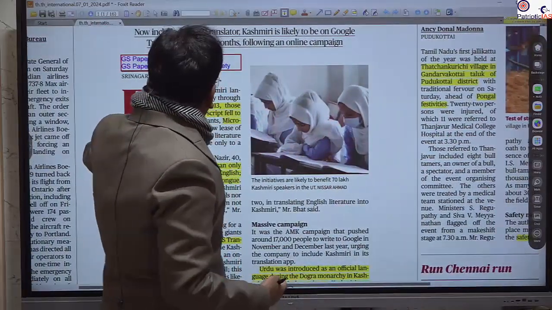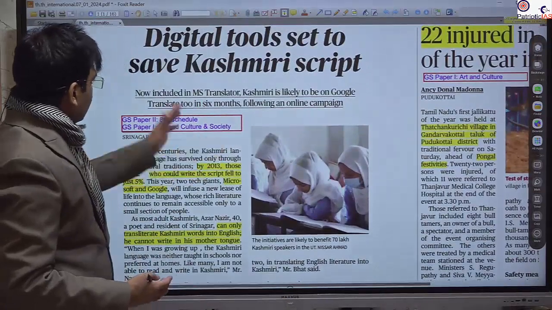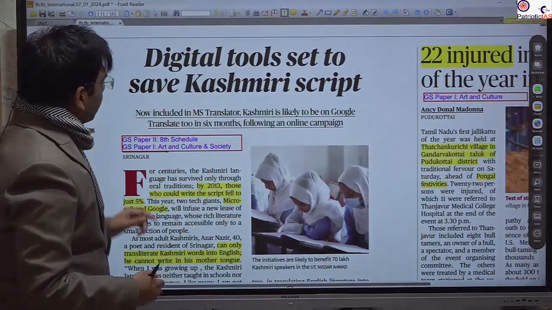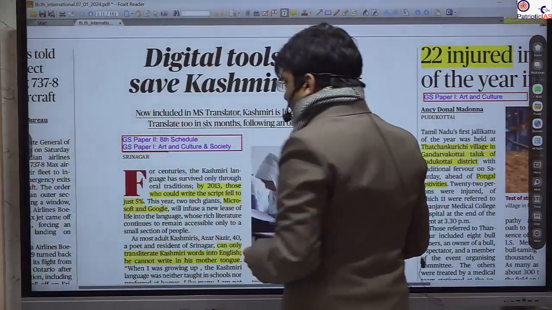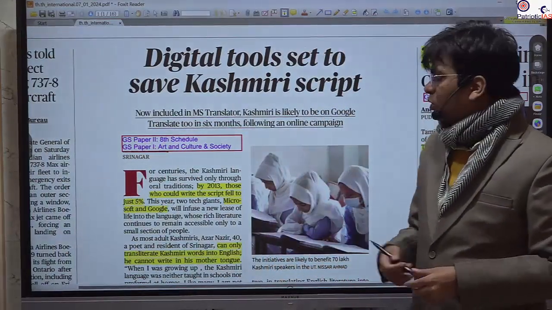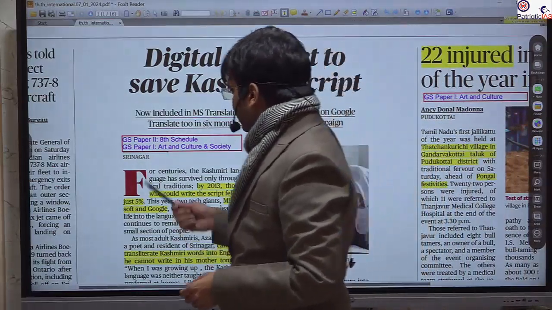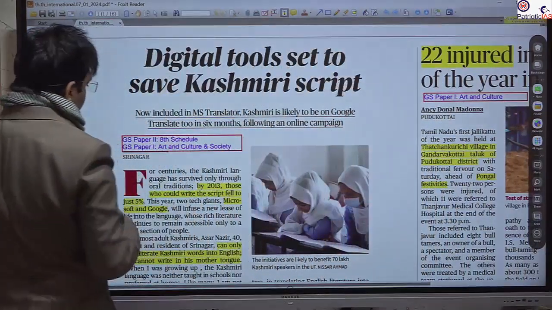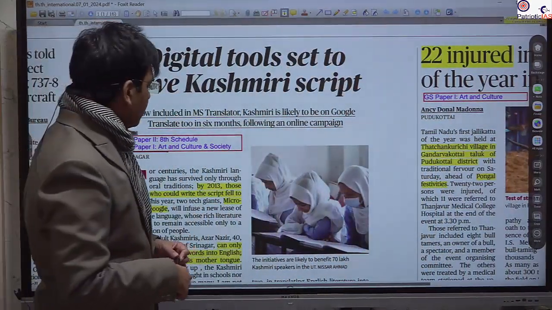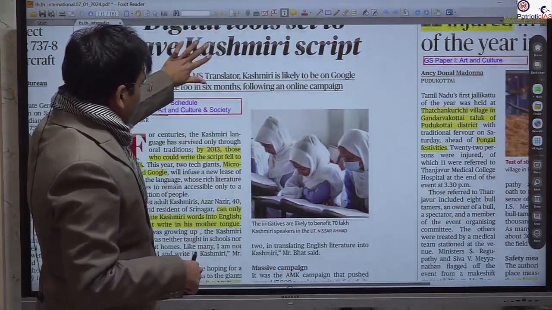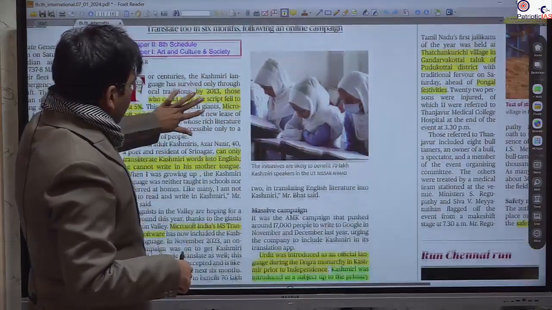Next important news that we will cover is particularly with respect to the Kashmiri language. This could be useful for GS paper 2. It is associated with the 8th schedule, as well as we can use it under GS paper 1 art and culture, also under society. Marginalization of some of the linguistic minority.